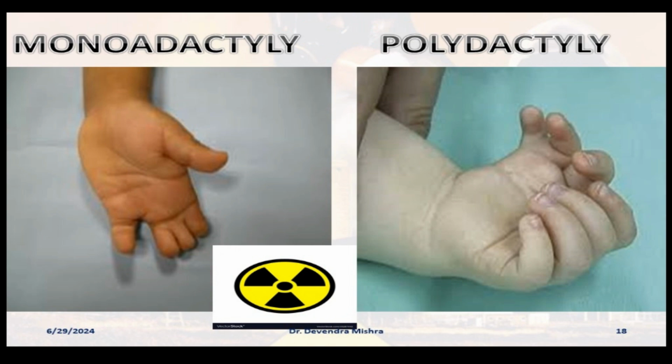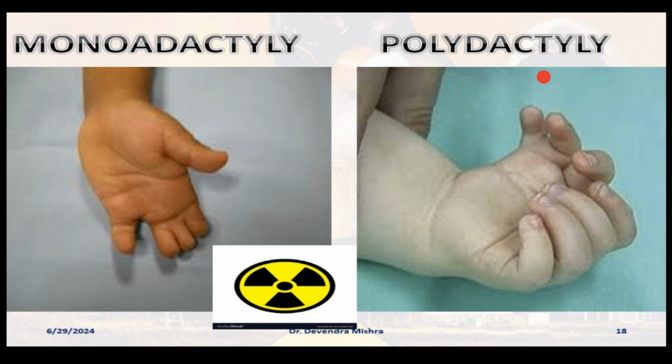What generally happens in the monodactyly, the fingers of a child, right? So when the newborns are there, then these newborns develop this particular monodactyly due to the radiation hazard, right? Fingers of the hand or the feet, they fuse together to form a paddle. So generally people have the 5 fingers in the hand or in the feet, and in case of the monodactyly, if some person suffers from this, then these may fuse together to form a paddle-like thing.